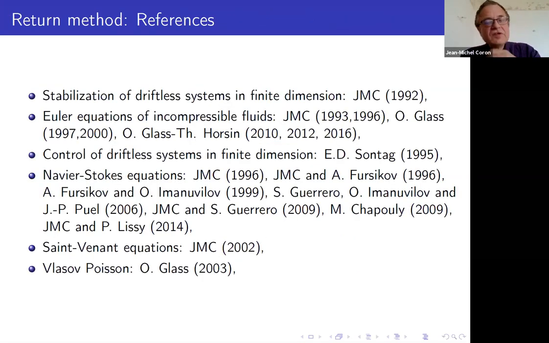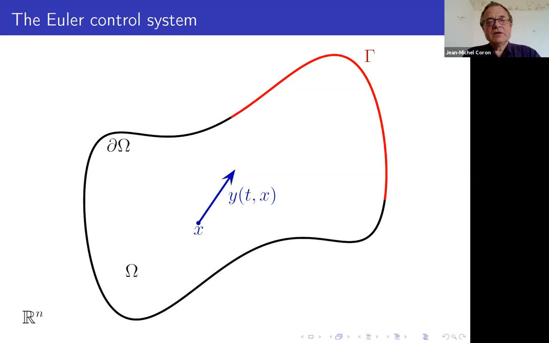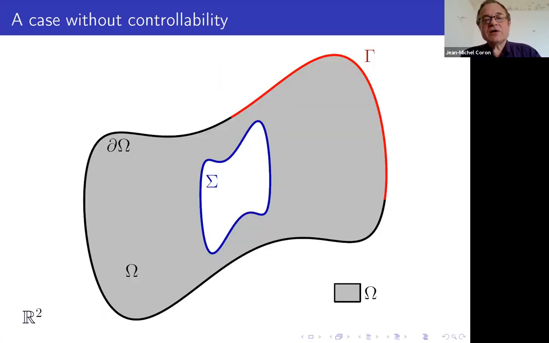So this has been used for many equations. I would like to show you how it is working for the Euler equation. So the Euler control system, we are going to consider the case of dimension 2 to simplify, and the control will be on the boundary. So we have this problem. You have y0 and y1, and we want to know if it is possible to move from y0 to y1. And in fact, it's not always possible. There are counterexamples in this type of picture.